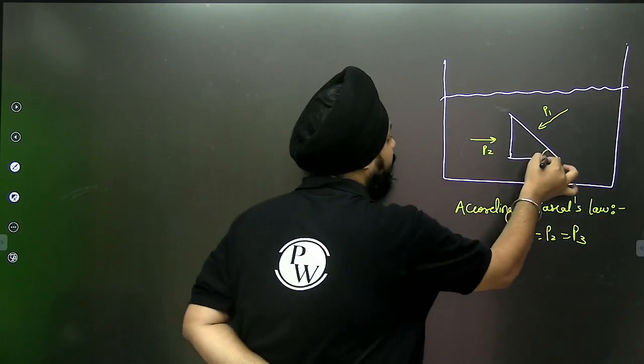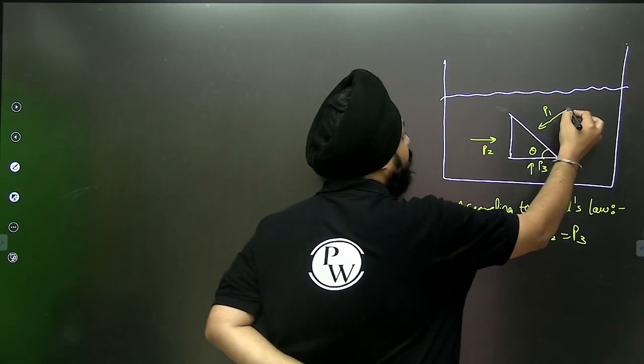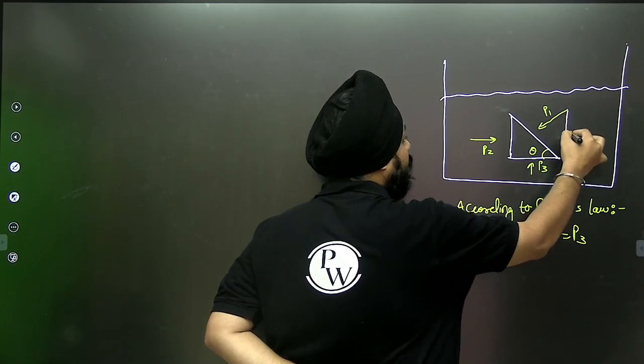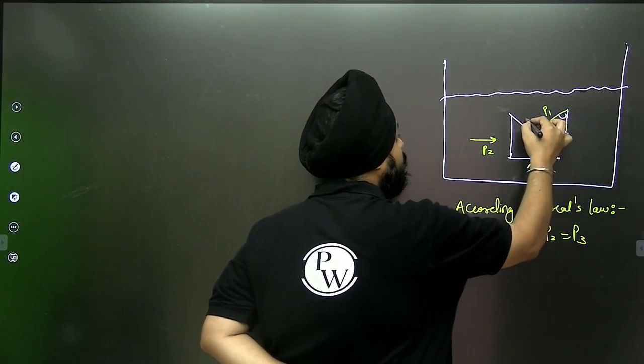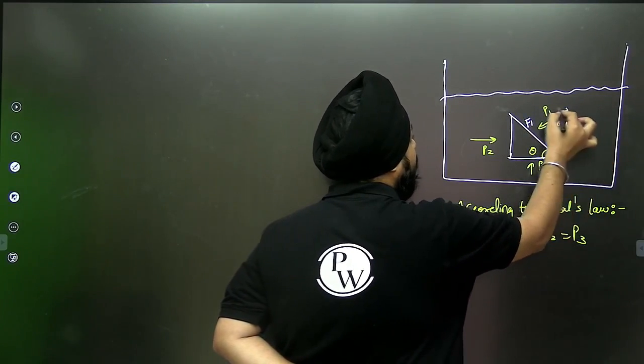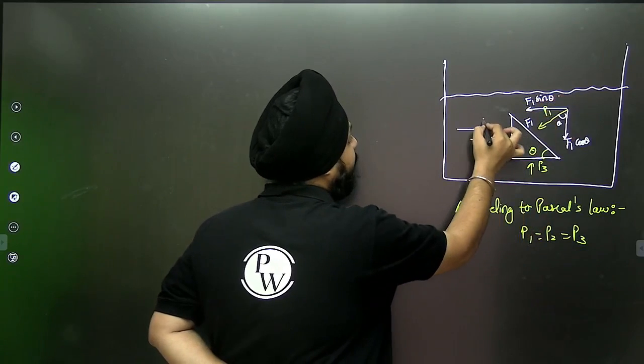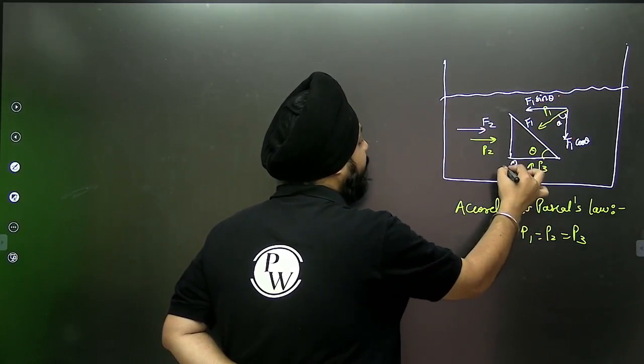Suppose if this is theta, then can I say that this is theta? Suppose here the force acting is F1, so can I say that this is F1 cos theta and this is F1 sin theta? From this side the force acting is F2 and from this side the force acting is F3.